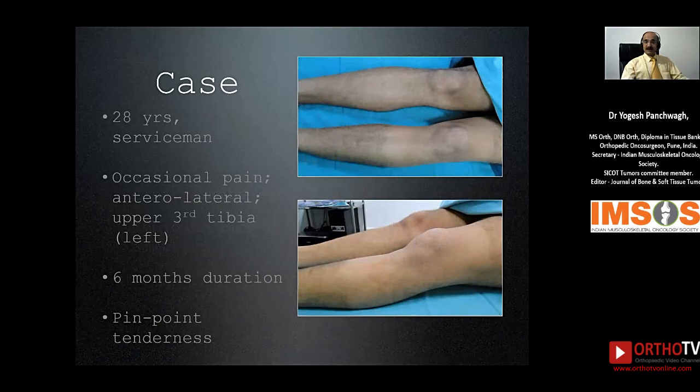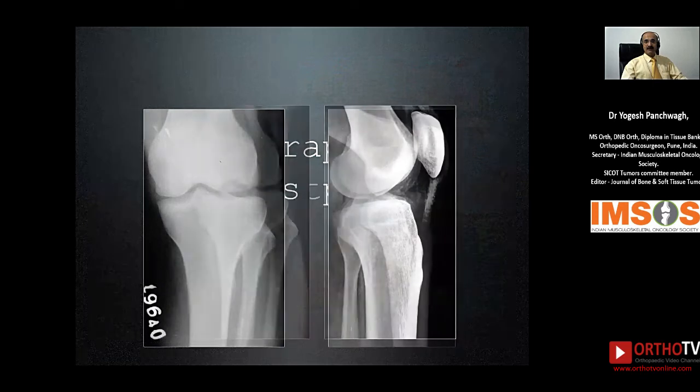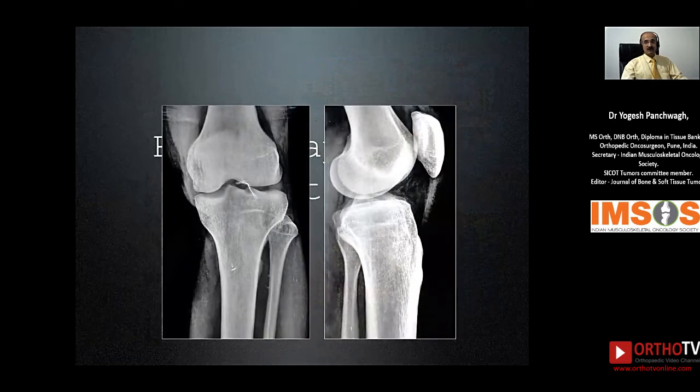Sometimes lesions can give us a surprise, or rather the biology can throw us a surprise as well, as is evident from this case of a 28 years old gentleman who presented with a pinpoint tenderness on the anterolateral aspect of his left tibia. The initial X-rays did not reveal anything, while the follow-up X-rays which were done 3 to 4 weeks down the line showed that there was some lysis in the lateral tibial condyle.